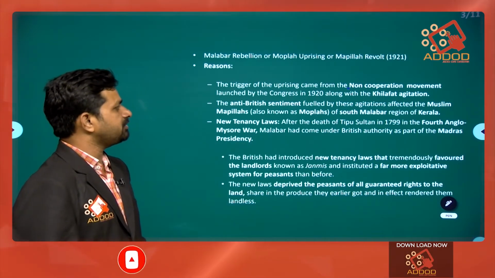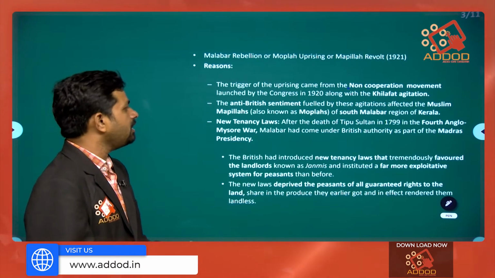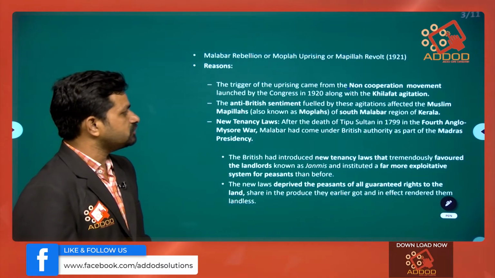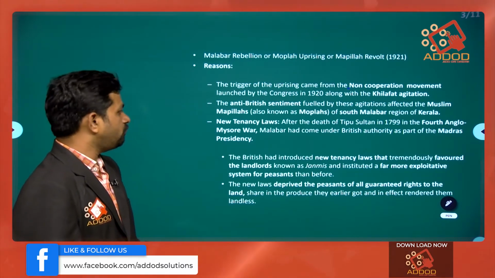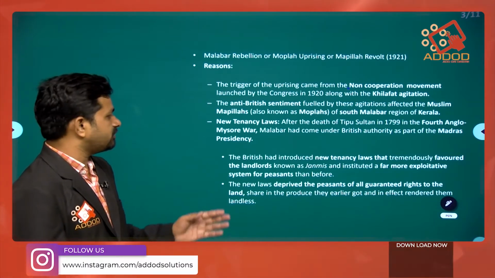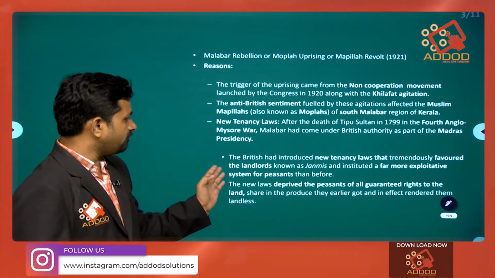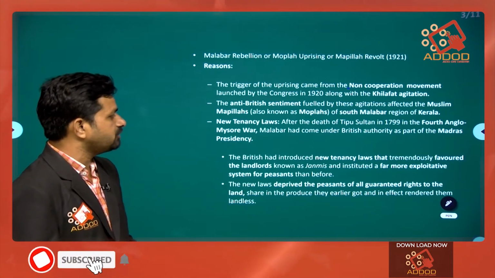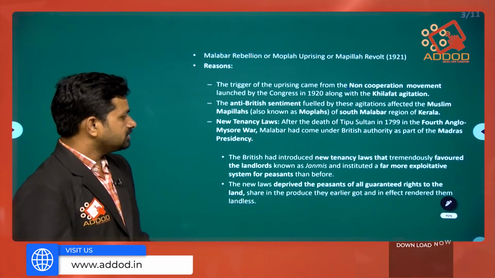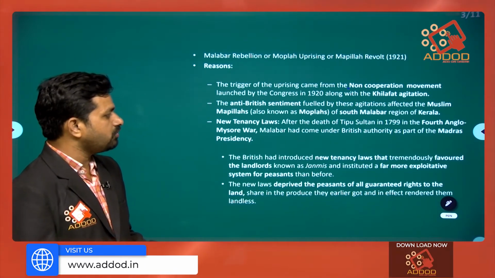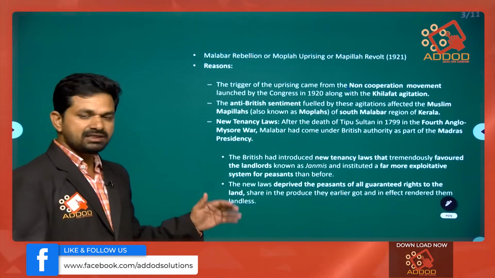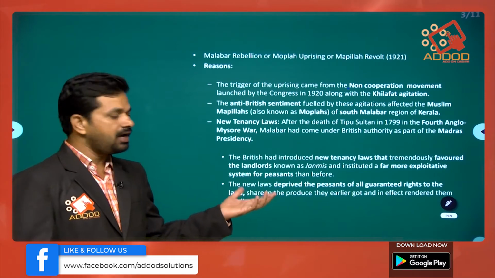The anti-British sentiment fueled by these agitations affected the Muslim Mapilas. New tenancy laws: after the death of Tipu Sultan in 1799 in the 4th Anglo-Mysore War, Malabar came under British authority as part of the Madras Presidency. Then the British introduced a new tenancy law that tremendously favored the landlords, known as Janmis, and instituted a far more exploitative system for peasants than before. So that instigated the issue in the people.